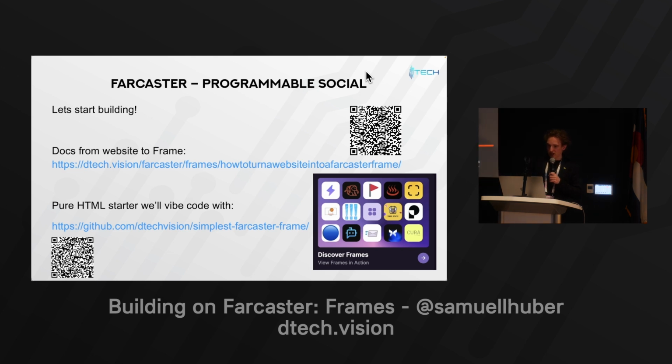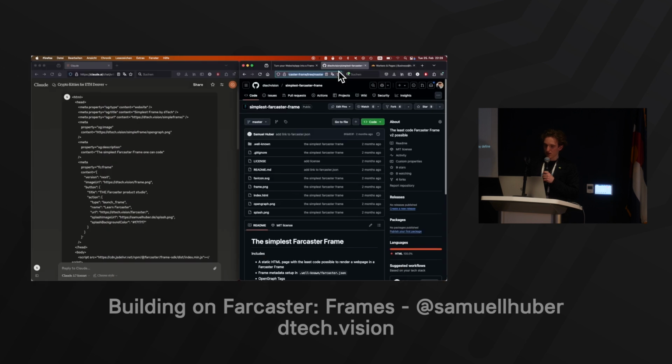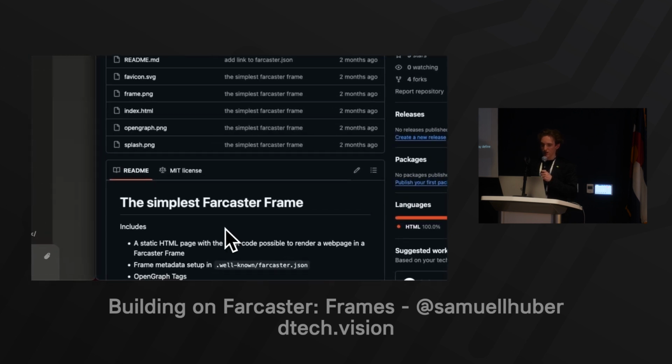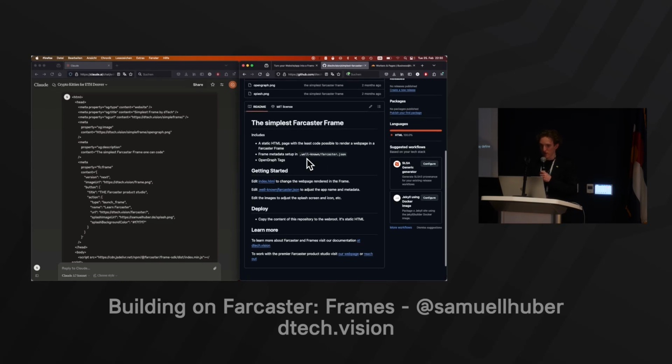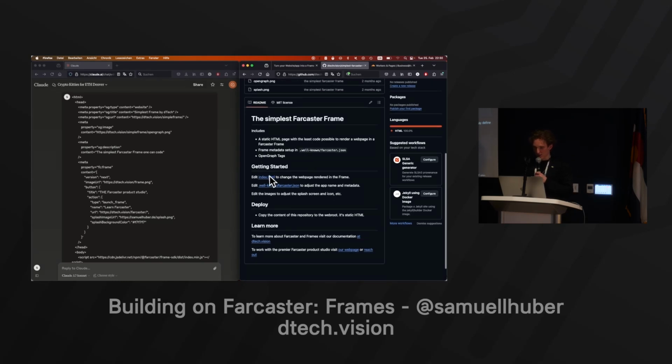Because if we just take that single HTML page, which you can see here, and this is the actual GitHub that we're referring to, it's get started, edit the index, then enter your URL, and then you're good. If you want to see that in more detail, the docs that I was talking about have that. So you'll see here's one JSON that you're building out, which is to launch the frame. The frame is called the Farcaster Product Studio, but that's kind of a plug. Anyways, you can change that obviously.